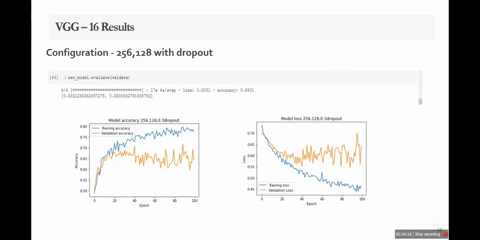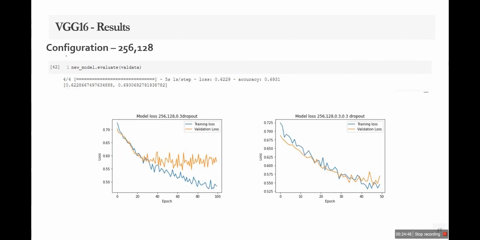So these are the VGG results that we got with 256 and 128 neurons with a dropout layer. What does dropout do? Dropout helps us minimize overfitting, and it is a regularization method. We can see that the validation accuracy has gone up to 71%, the loss is also decreasing, and we have also got a test accuracy of 69.31%. That is the best accuracy we've got until now. So let's change the parameters and try again.